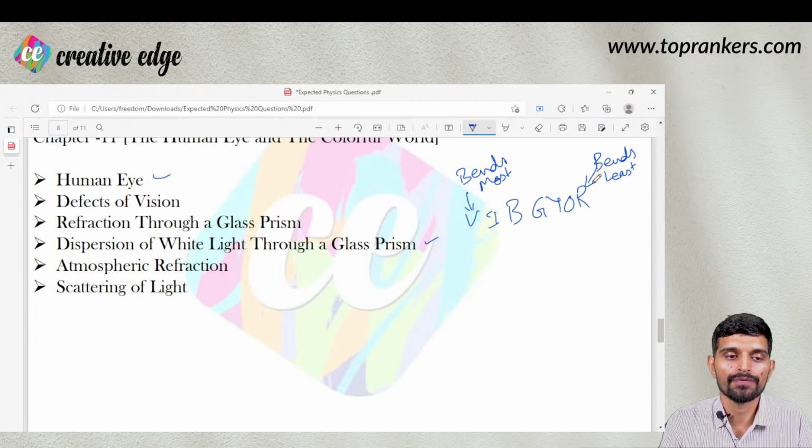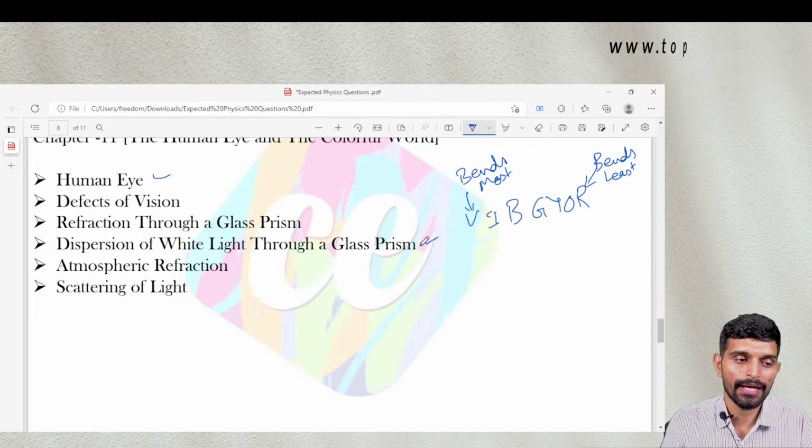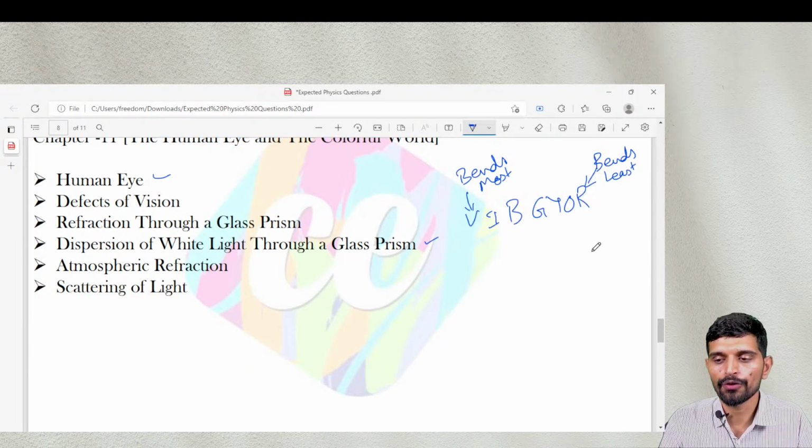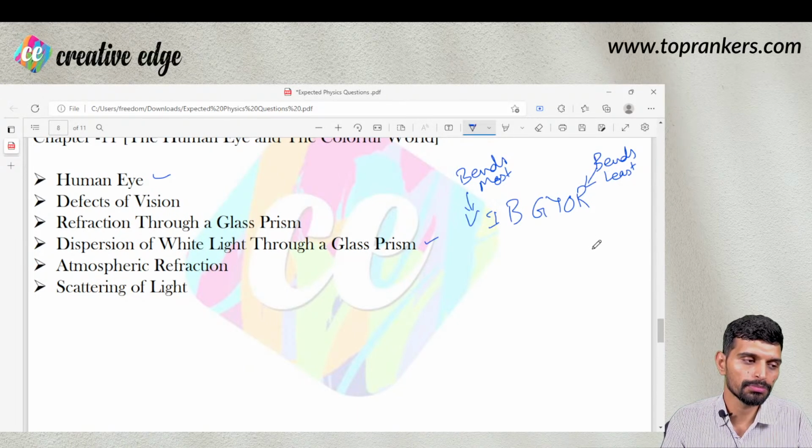When a rainbow is formed, right? How does a rainbow form? So when sunlight gets scattered after a rainfall, water droplets are there in the atmosphere, and if sunlight disperses through those water droplets, then the rainbow formation takes place. So these are the questions.